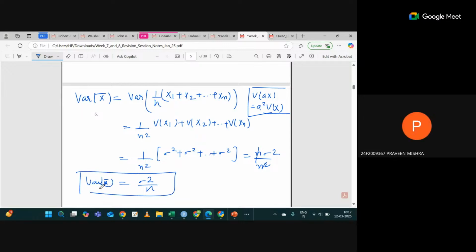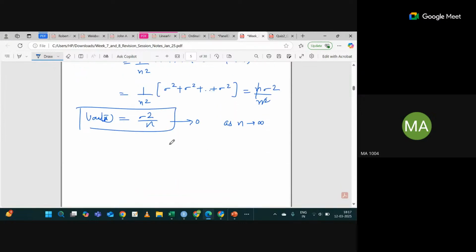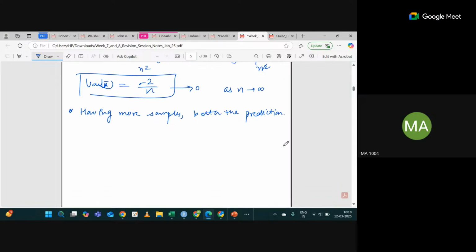Now, can you see from here this will tend to 0 as n tends to infinity? When your n is large, you will get lower variance. So can I say that having more samples, I will get a better prediction? Yes, because there will be less variability. Are you getting my point?